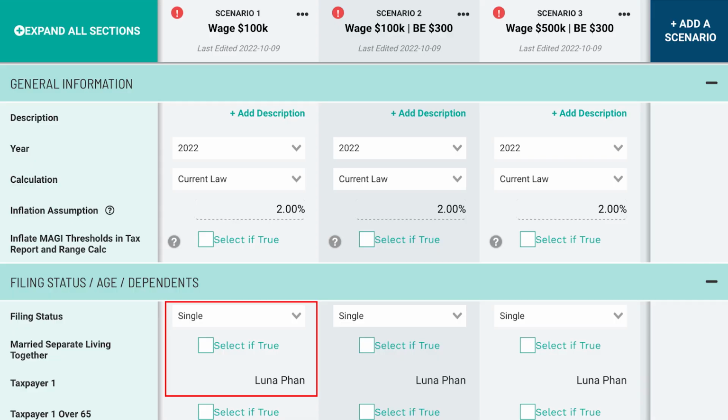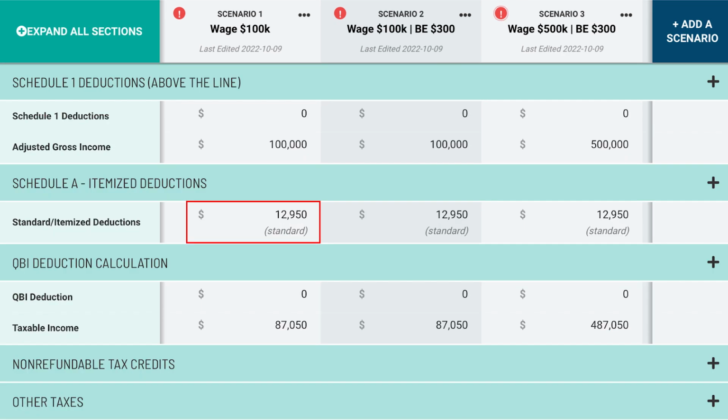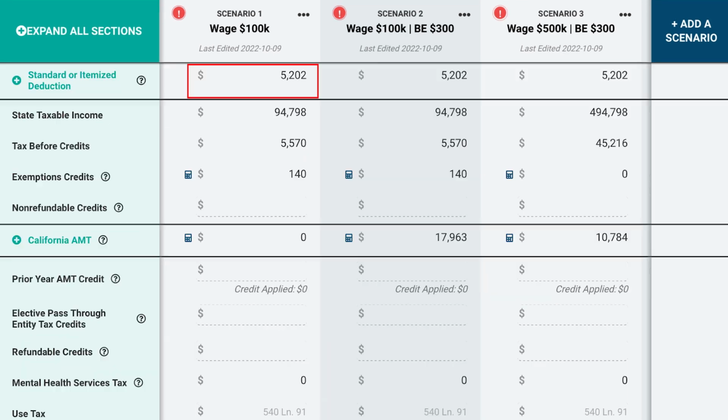In today's educational video, I want to share with you how we could avoid AMT liability by increasing our regular tax liability. For example, Luna Phan is single and she is a California resident. The federal standard deduction is $12,950. The California standard deduction for state income taxes is $5,202. This is our baseline for the following scenarios in this video.